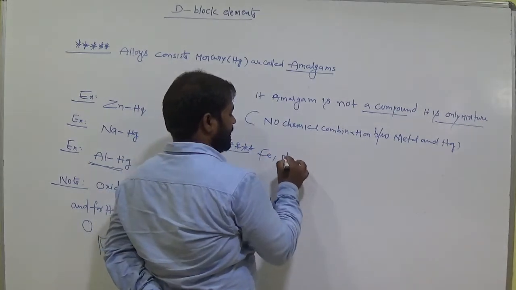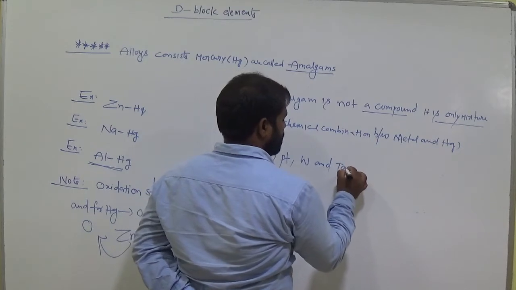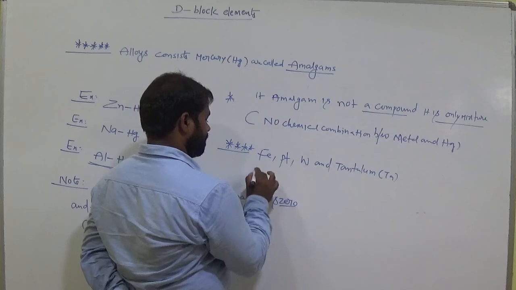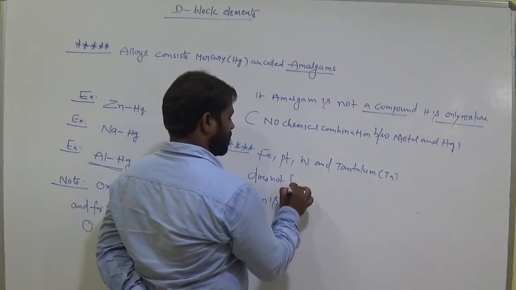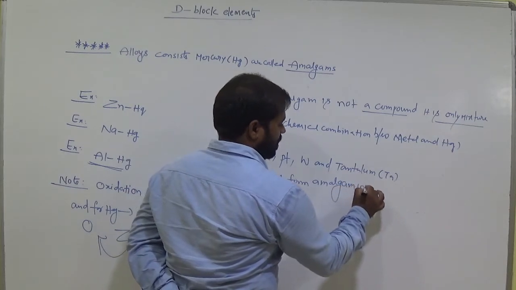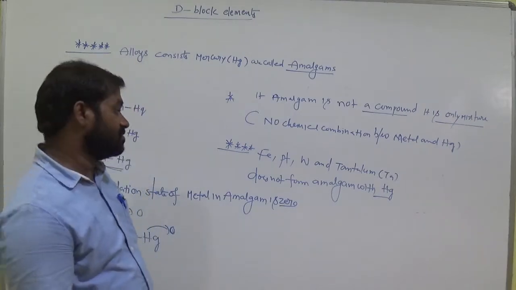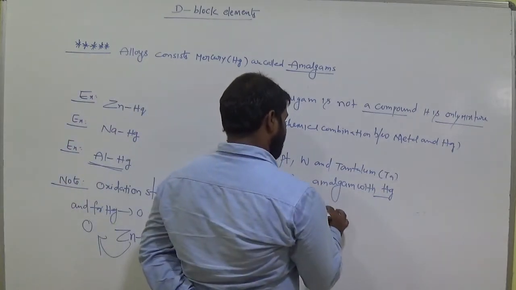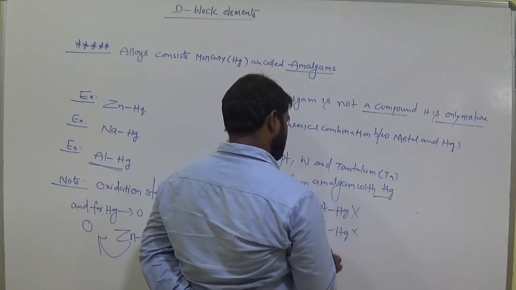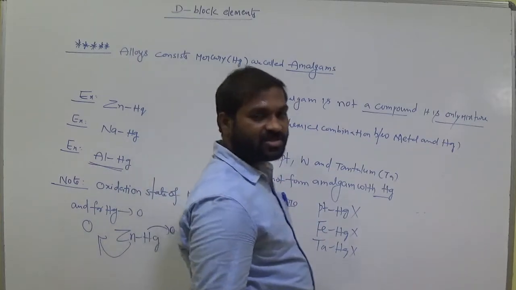A very important point regarding this: iron, platinum, tungsten, and tantalum (Ta) do not form amalgams with mercury. That means platinum Hg is not possible, iron Hg is not possible, tantalum Hg is not possible, tungsten Hg is also not possible.